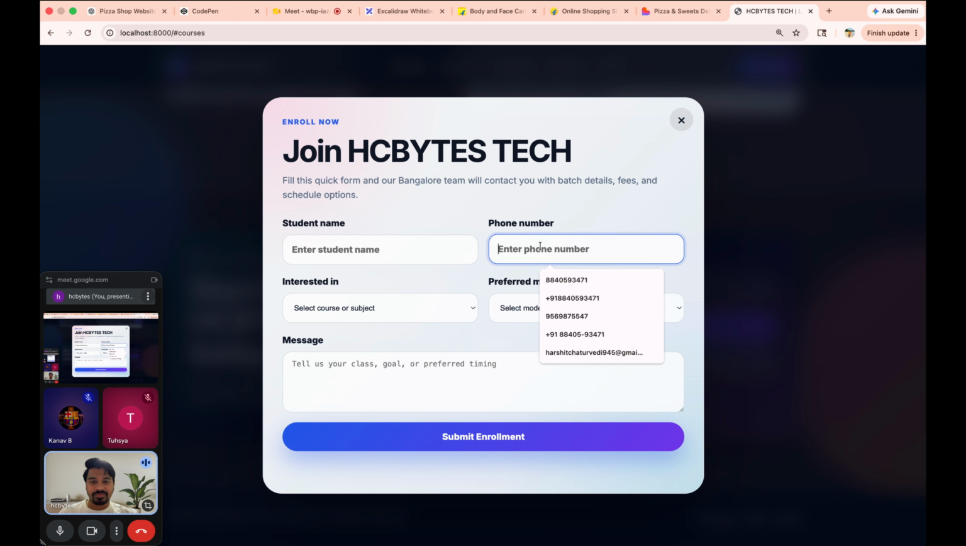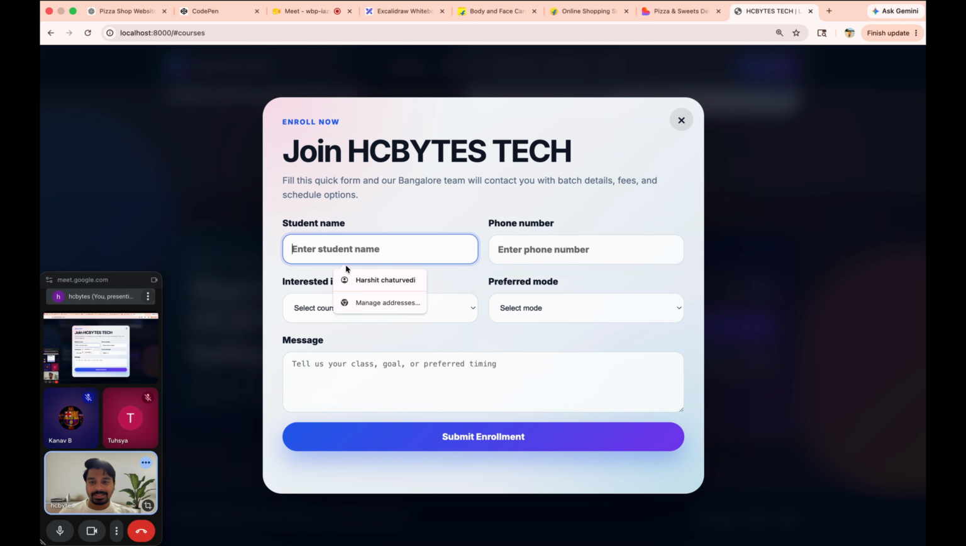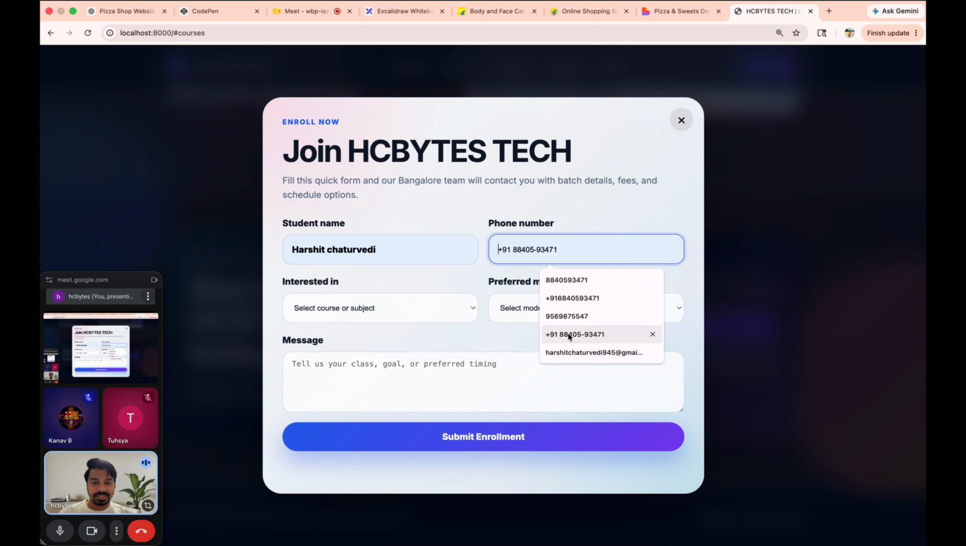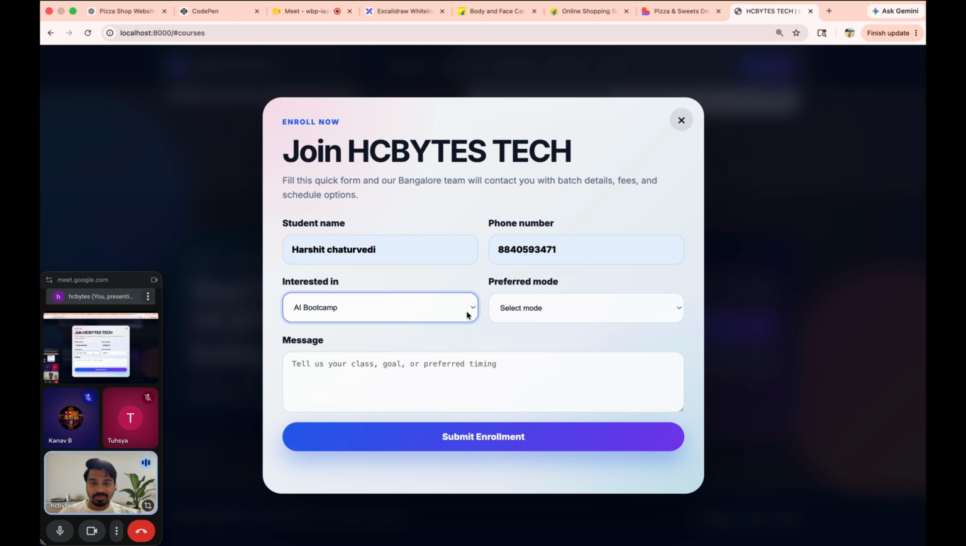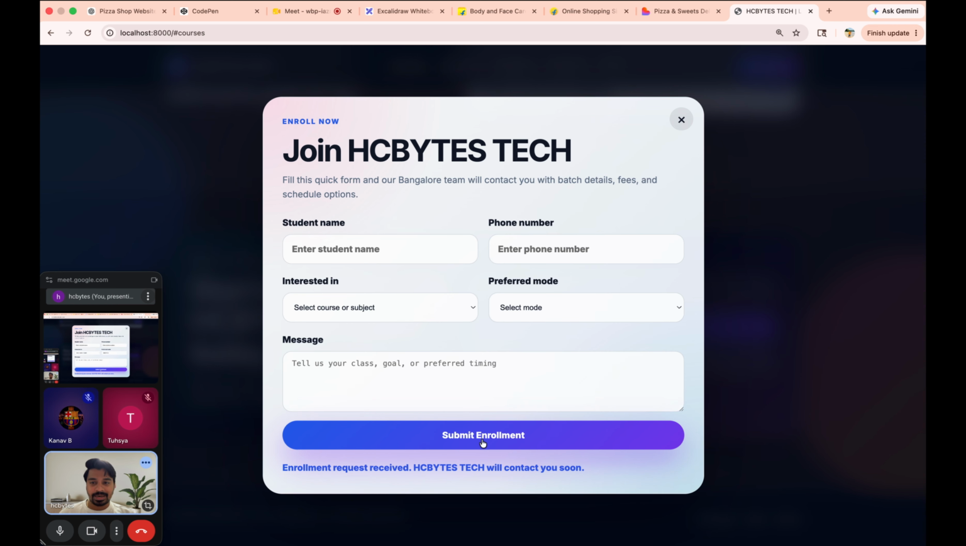Now student name, phone number, interested course, okay. See, student name is Harshit, phone number is some phone number, course AI Bootcamp, preferred mode is online, and if I click enter, what happens? Enrollment received, HT BYTES will contact you. On click, some API is called, and in the API we pass that data, and that data will go into a database, correct? So these things will go on.